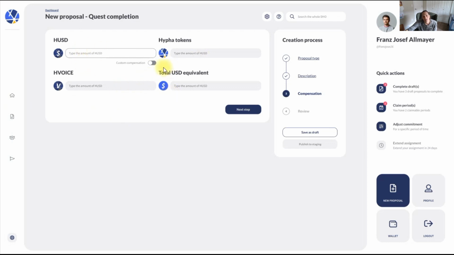So sometimes with quests, you actually give the right to the person who completed the quest to choose how much they want to get paid up front versus how much they want to get deferred. Or you can set that up front, where you say you have to get paid 50% in dollars and 50% in Hypha tokens or your org tokens. Or you can do it that when they're claiming it, they say, actually, I want to take 100% in Hypha tokens, or I want to take 100% in dollars, or whatever, right? So this is a way for you to be able to establish quests and pay people out in novel ways.